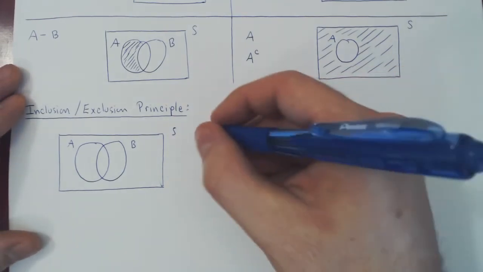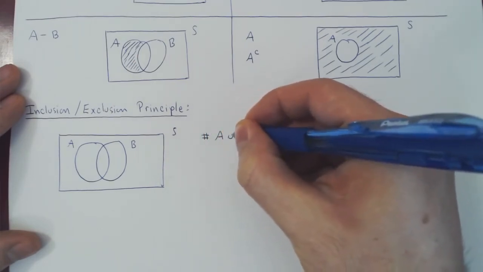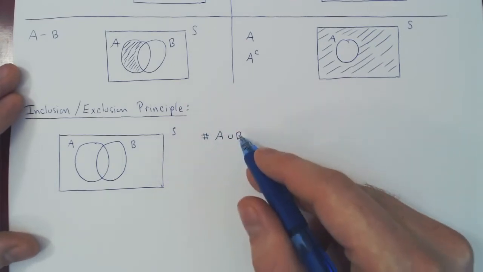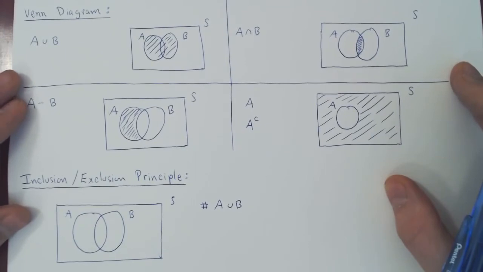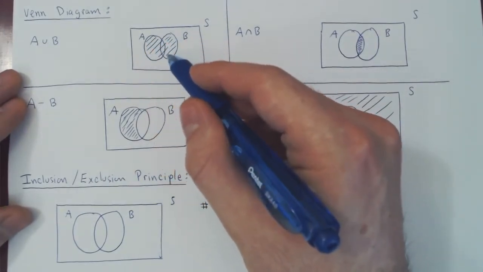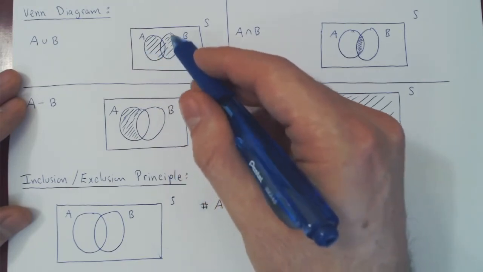So, we ask, what is the size of A union B? So how many elements are in A union B? Well, as we know, A union B is all of A and B put together. So the number of elements in this bigger region.